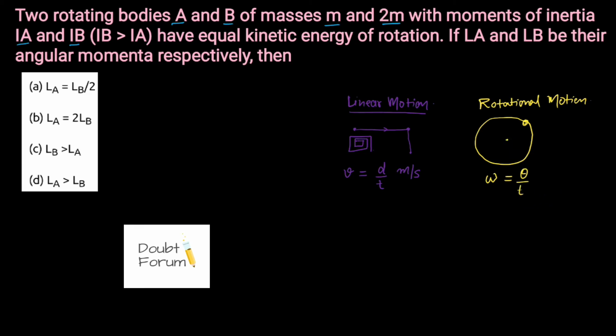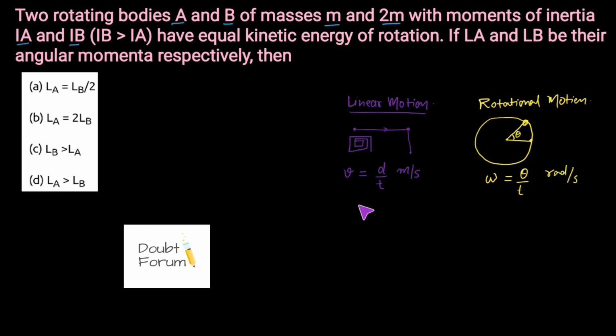Suppose an object initially starts from this point and reaches here, so it will make an angle from its initial position. This is theta, and t is the time taken by the object to reach from this point to this point. By dividing these two we get the angular velocity. The unit of angular velocity is radian per second.